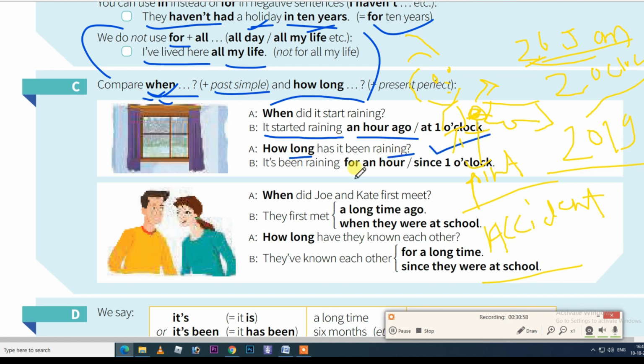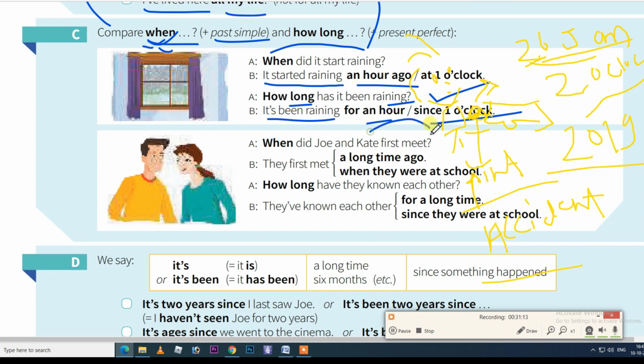This is correct if you want to know that something has been going on for a long time. The question must be "How long has it been raining?" or "How long have you been eating food?" It has been raining for an hour or since 1 o'clock. When did Joe and Kate first meet? If you say "when," then you have to use past. You can't say "when has" or "when have." They first met a long time ago when they were at school.